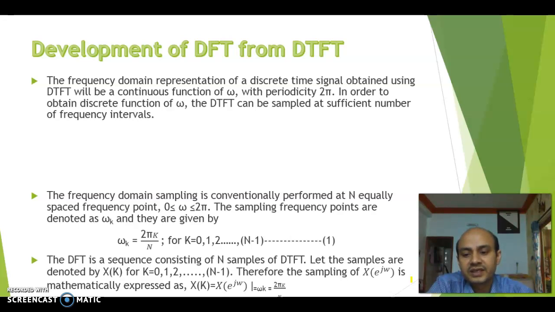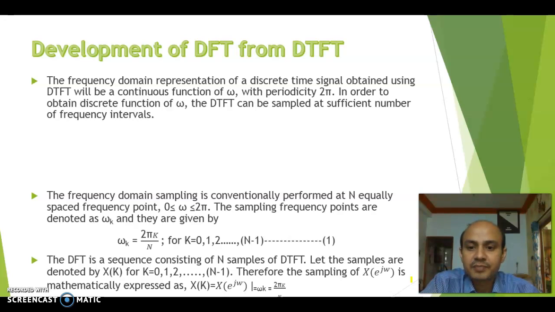So omega k will be 2 pi k divided by N. What is k? K is the sample at the output, that is the DFT output for the different input samples. So capital N is the number of input samples, and k indexes the different output samples. DFT is a sequence of N samples, and the samples of the DFT are denoted by X of k, where k is 0, 1, 2 up to N minus 1.